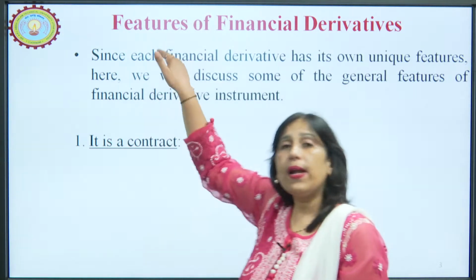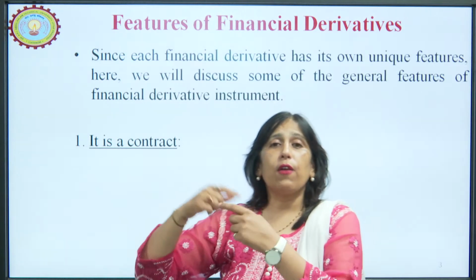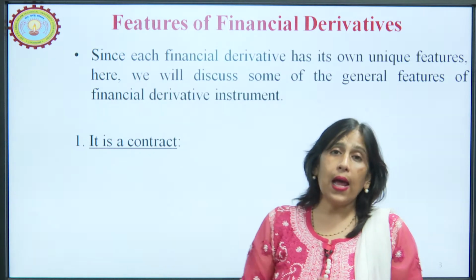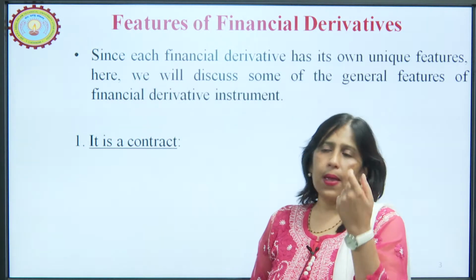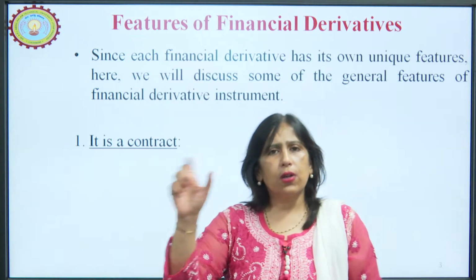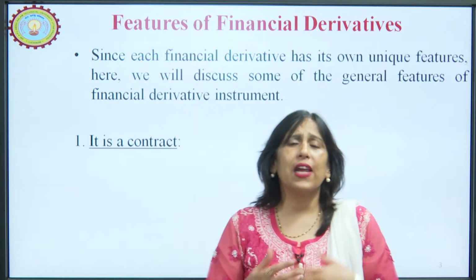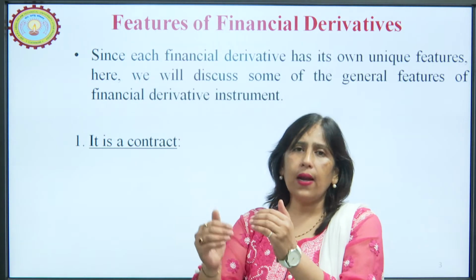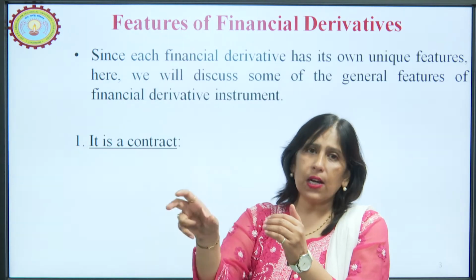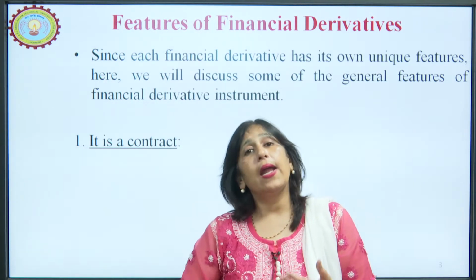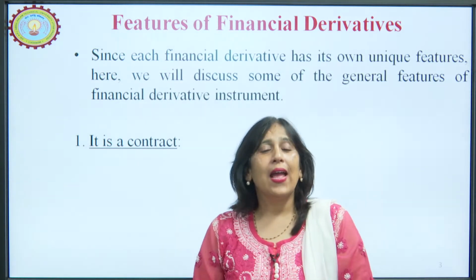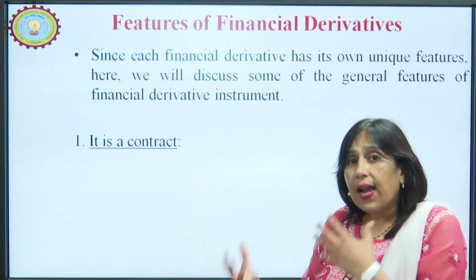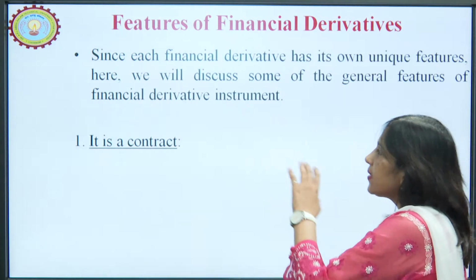So, how does a derivative work? Similarly, if I want to buy an equity share in the cash segment, I go to my broker and ask them to buy NDTV shares at a certain price, maybe 520, or maybe Infosys or Wipro at a certain amount. This is the order I give to my broker, with the number of shares I want and the price at which I want them, and I try to buy them. So again my question is, how does a derivative work? To understand that, we are going to understand its features.